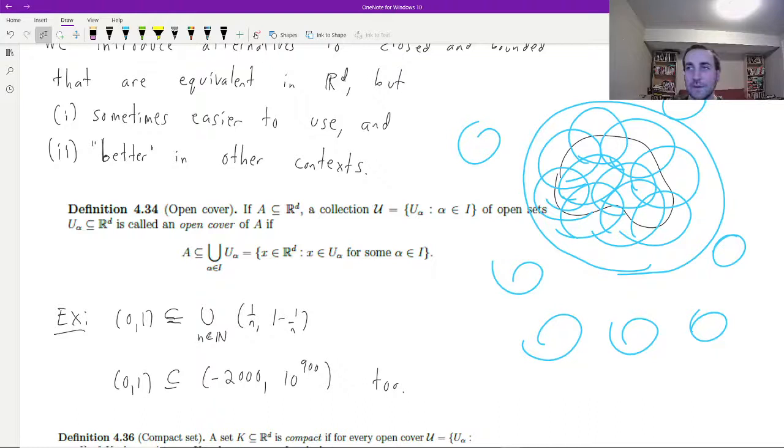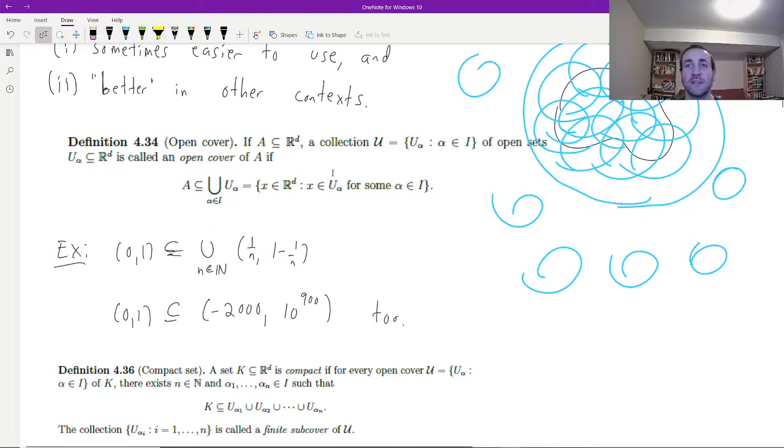They also don't have to be balls. Balls are just easier to draw. So what are some more concrete examples? The open interval from 0 to 1 is contained in the union of (1/n, 1 - 1/n) over n in the naturals. But of course, we don't have to be this efficient. The interval (0, 1) is also contained in this ridiculously large interval. Okay, so both of these are open covers.